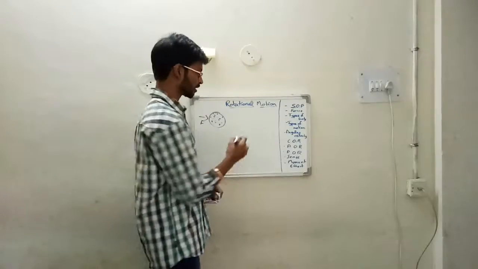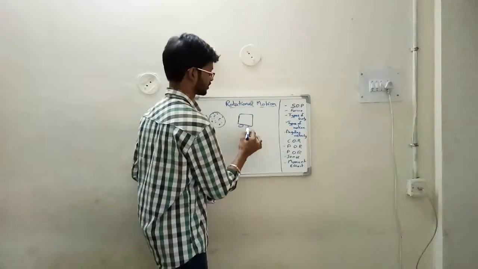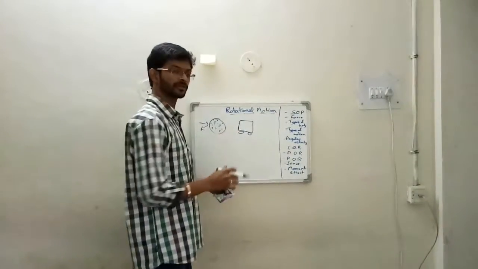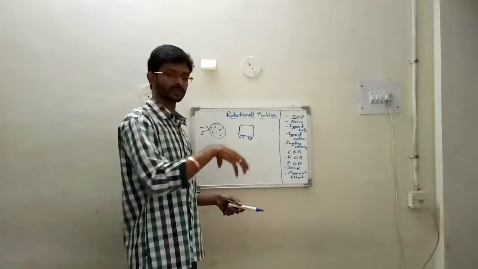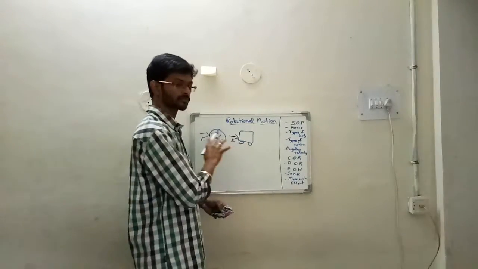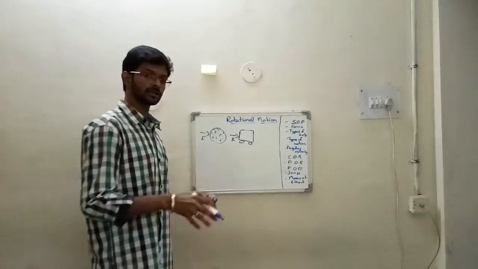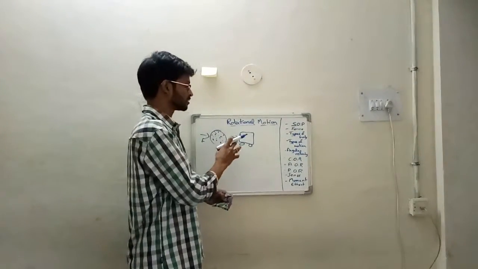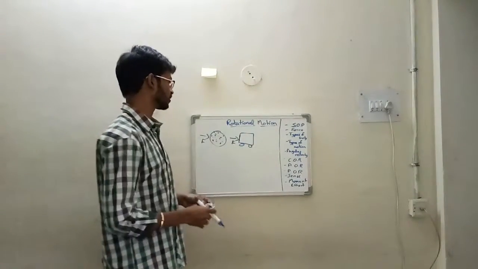For example, if you take a car, the engine, the person inside the car and the wheels, everything is included in the system. That entire thing is a system. Now if a force is applied onto this car, the car moves in one direction. That is, all the particles inside the car are moving in the same direction. So this is an example of a system of particles.